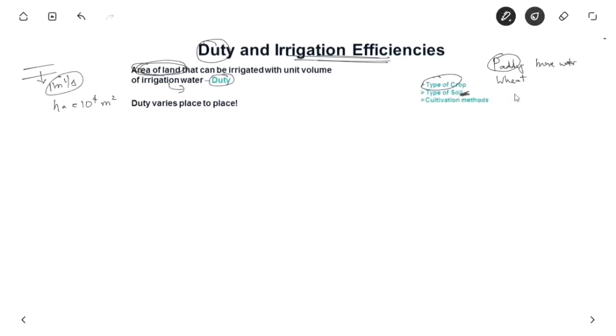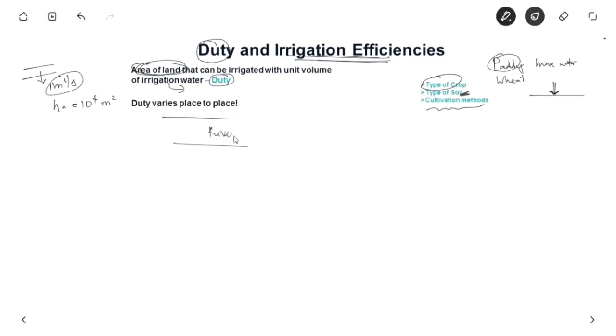It also depends upon the type of soil. In some soils there are a lot of water losses, so the area of land irrigated by 1 meter cube is very less. It also depends upon cultivation methods, that is, how we use the water. The more effectively we use the water, the higher the duty will be. And a very interesting part is that duty varies from place to place.